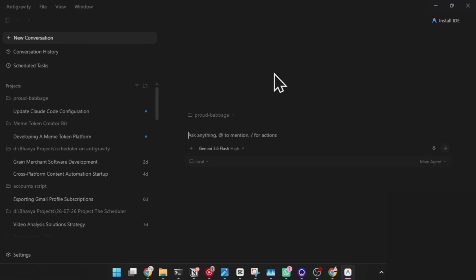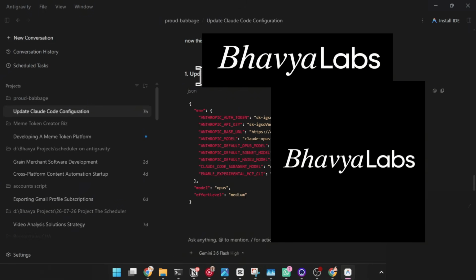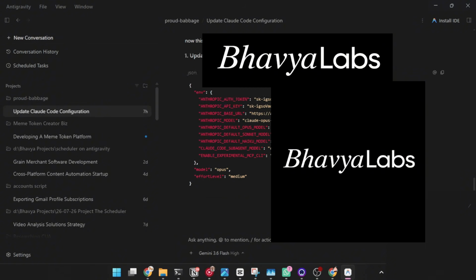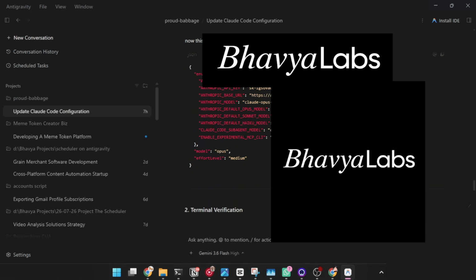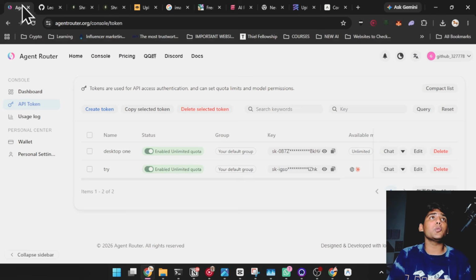It is totally free. Here you just have to start a new conversation and say, set up this key with this model. I'm going to delete this key, so don't try to use it. When you say set up this key, it will set it up automatically, and this will be the base URL. You can just say use this base URL.